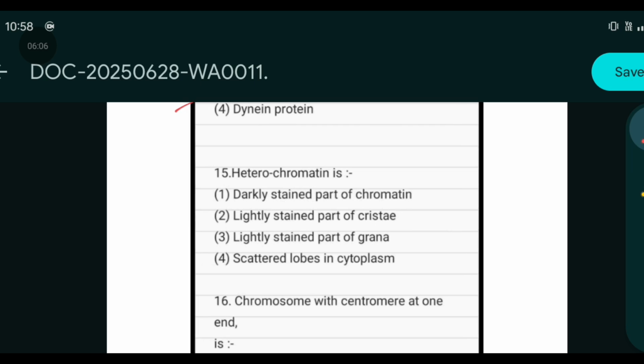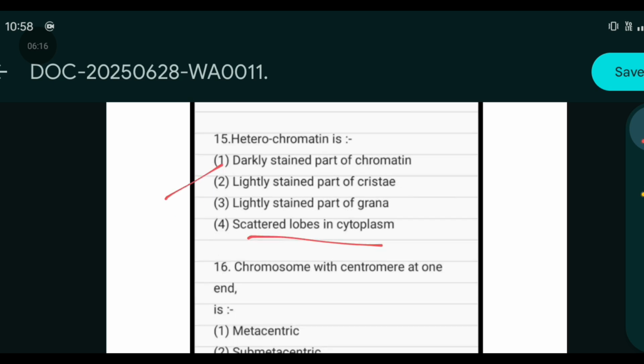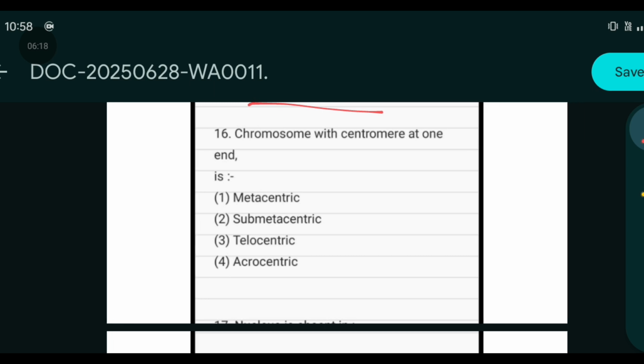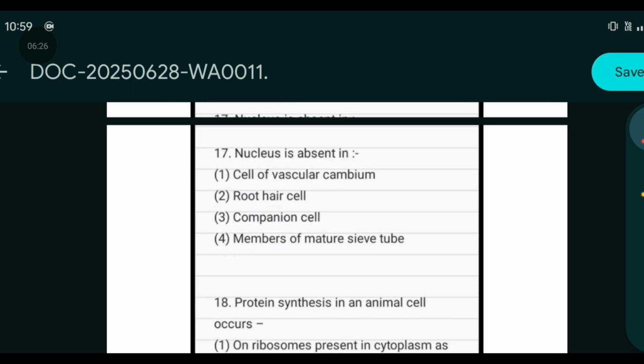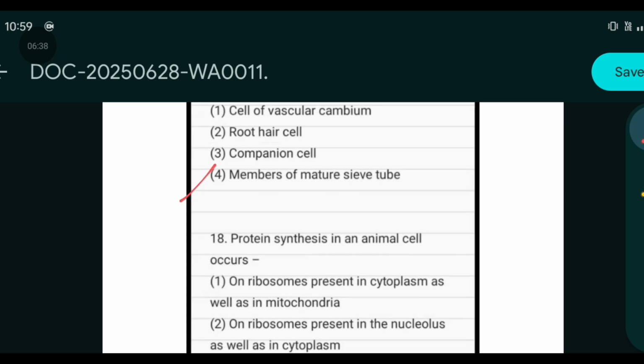Heterochromatin is a darkly stained part of the chromatin, lightly stained part of grana, or scattered lobes of cytoplasm. Answer will be darkly stained part of chromatin. Chromosome with a centromere at one end is called telocentric. Nucleus is absent in cells of the vascular cambium, root hair cell, companion cell, or members of the mature sieve tube. The answer will be members of the mature sieve tube.